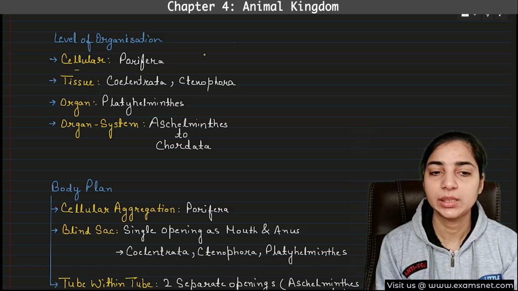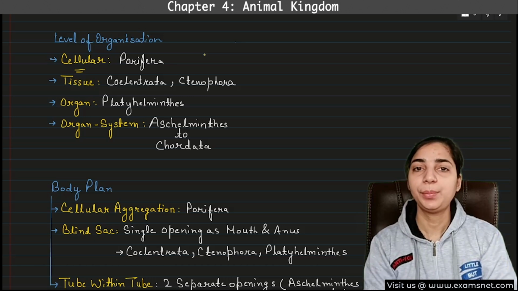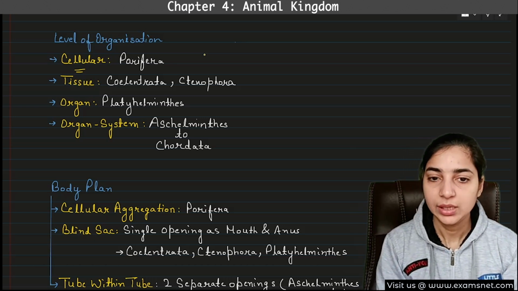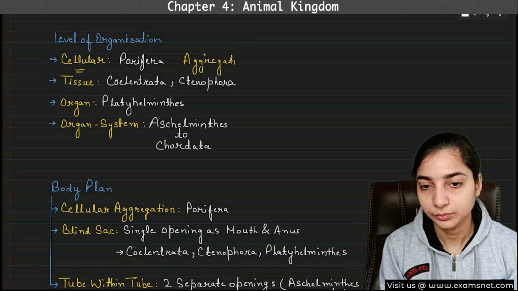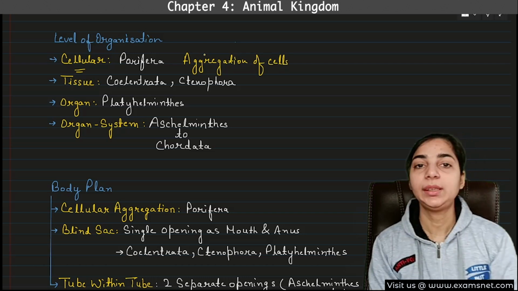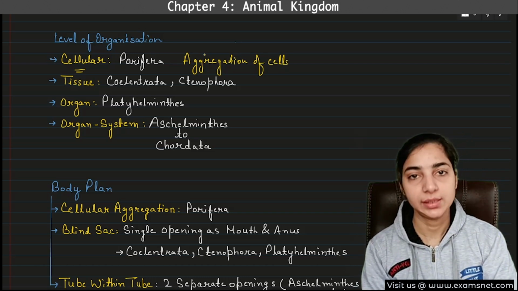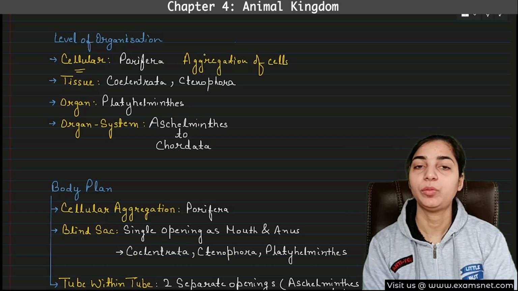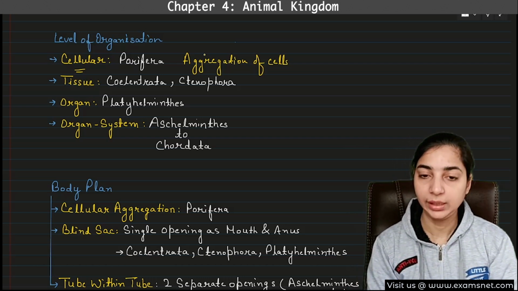The simplest one is the cellular level. Here there is simple aggregation of cells. That means all the necessary functions of the body are performed individually by the cells. They do not work together.